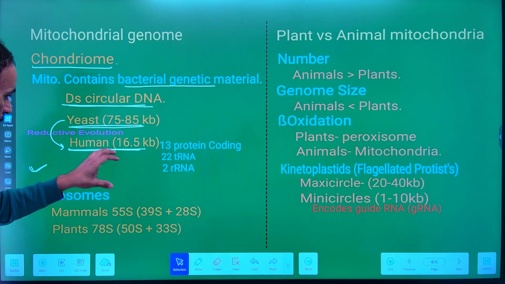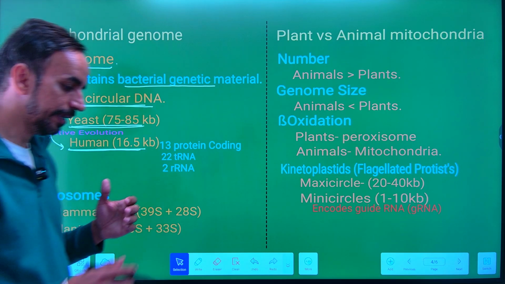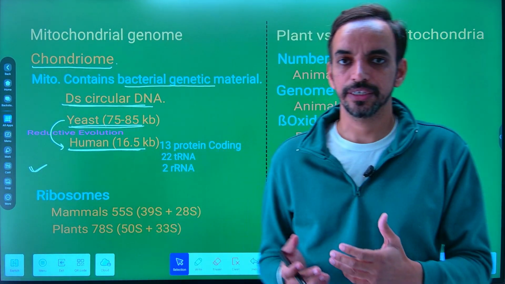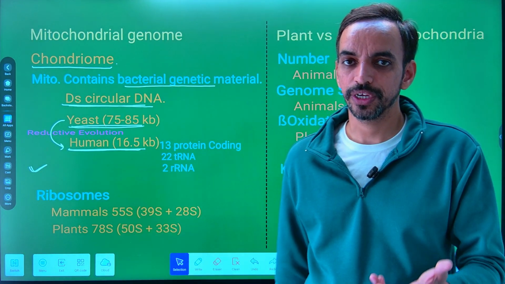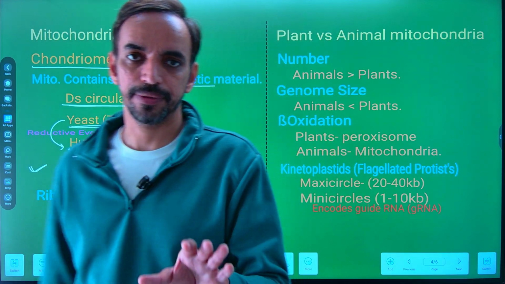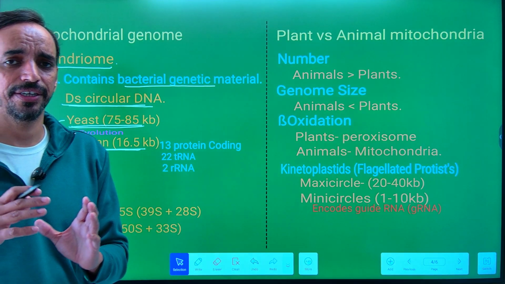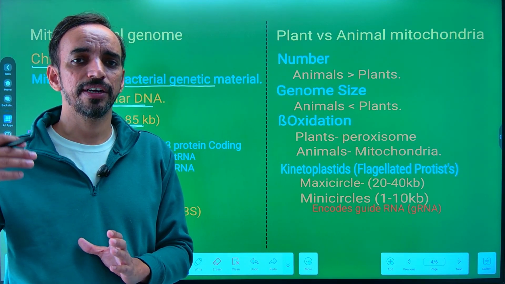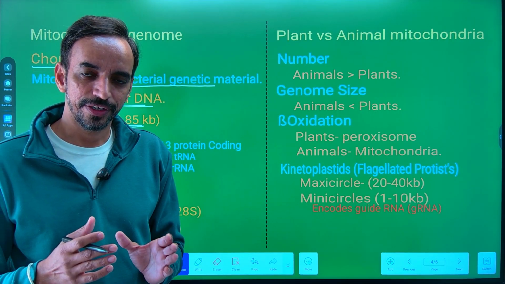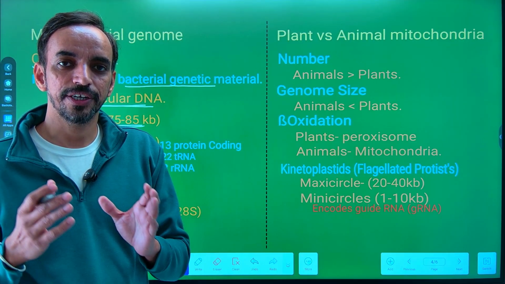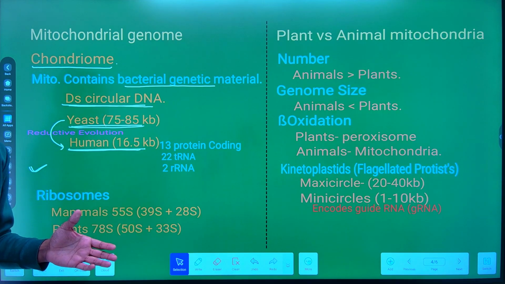Now if we talk about the humans, within this 16.5 kb, अब आप कहेंगे कि larger genome size का मतलब ये है कि वो larger number of proteins कोड कर रहा है. नहीं, ऐसा नहीं है. आगे अपन पढ़ेंगे मॉलिक्यूलर बायोलॉजी के अंदर कि larger DNA size doesn't mean that it will code for the large number of protein, because there is a presence of some non-coding regions. वहां पे non-coding regions इंट्रॉन के फॉर्म में प्रेजेंट होते हैं, so that's why they have larger genome size simply.